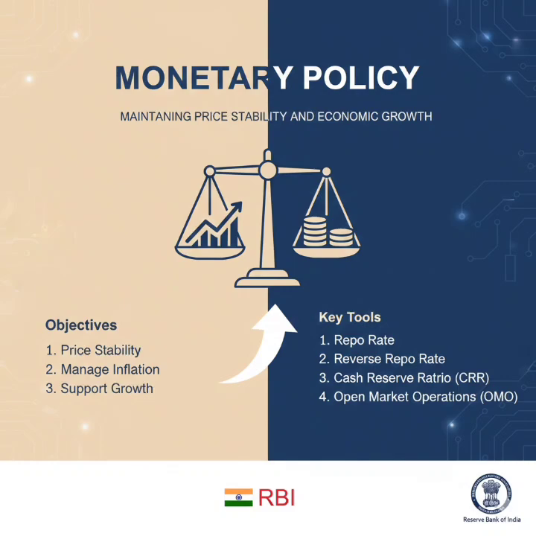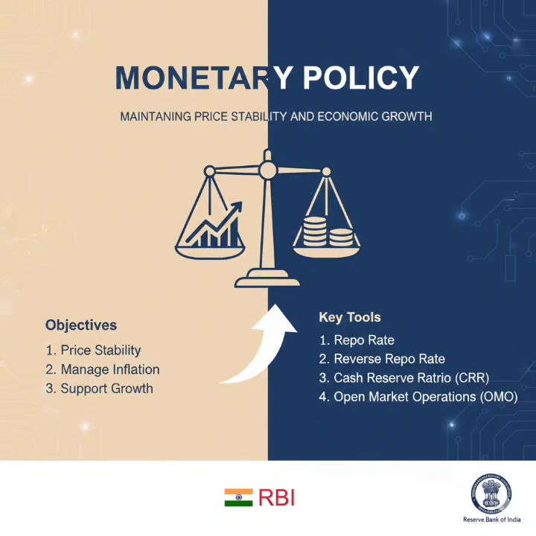That is called the cash reserve ratio. Then SLR. SLR means statutory liquidity ratio, the statutory portion maintained by commercial banks within themselves. These are the quantitative techniques of monetary policy.